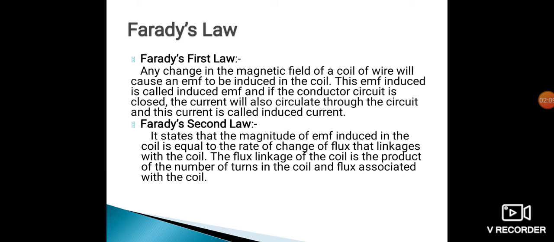That means whenever any conductor cuts the magnetic field, because of this cutting of the magnetic field by the conductor, EMF gets induced in the conductor. That is the meaning of Faraday's first law. In other words, Faraday's first law states that whenever a conductor cuts the magnetic field, EMF is induced in that conductor.